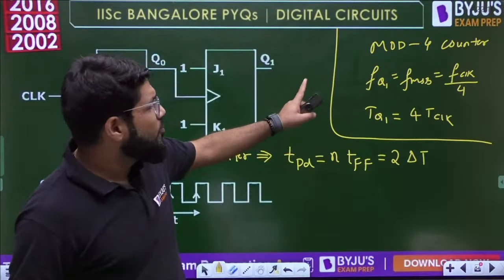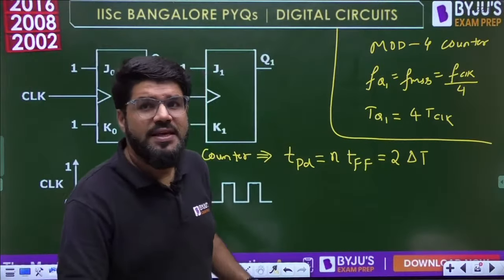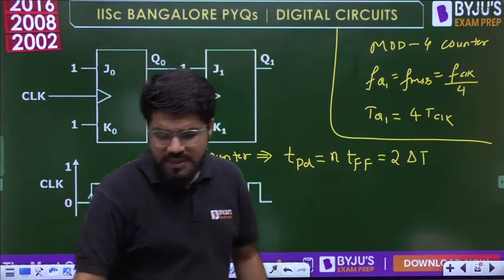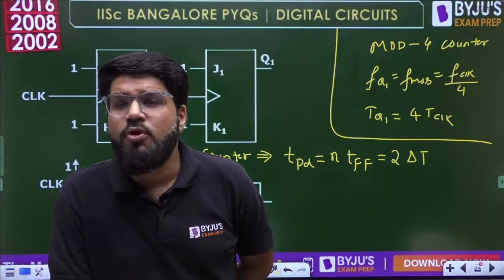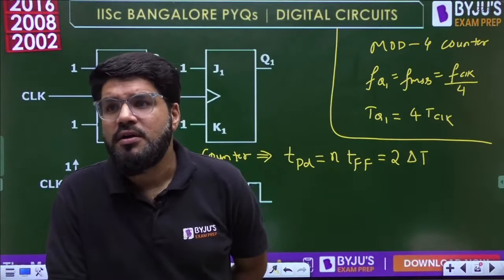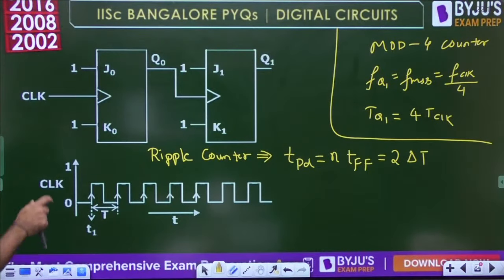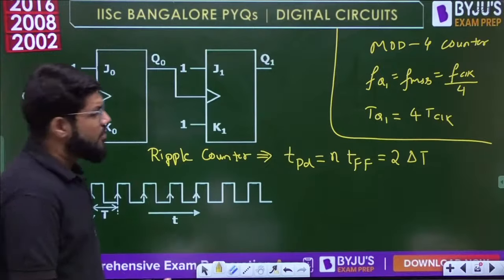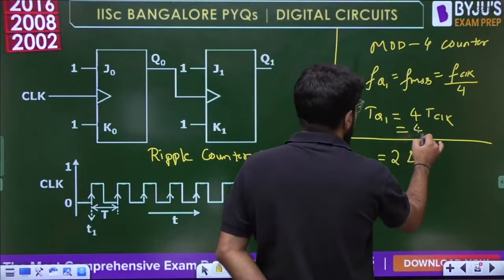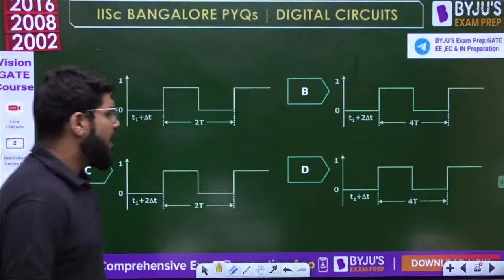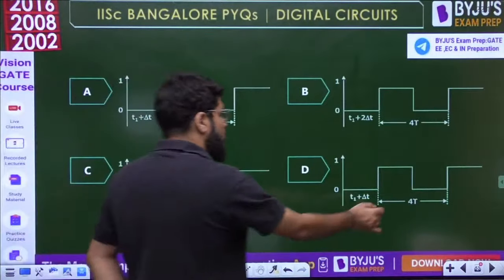If the frequency of Q1 is 1/4 of the clock frequency, the time period of Q1 is 4 times the time period of the clock. Now based on this, we can just match the option. In option 1, the time period of the clock is T, so the time period of the output waveform should be 4T.